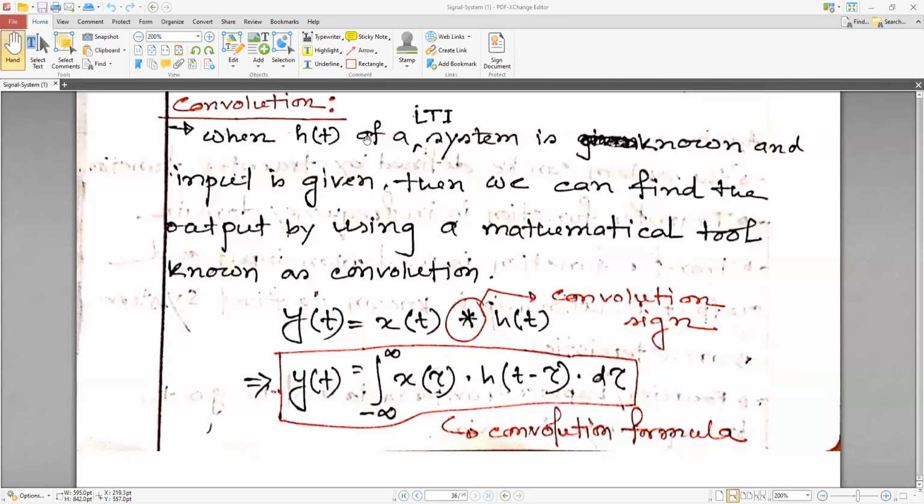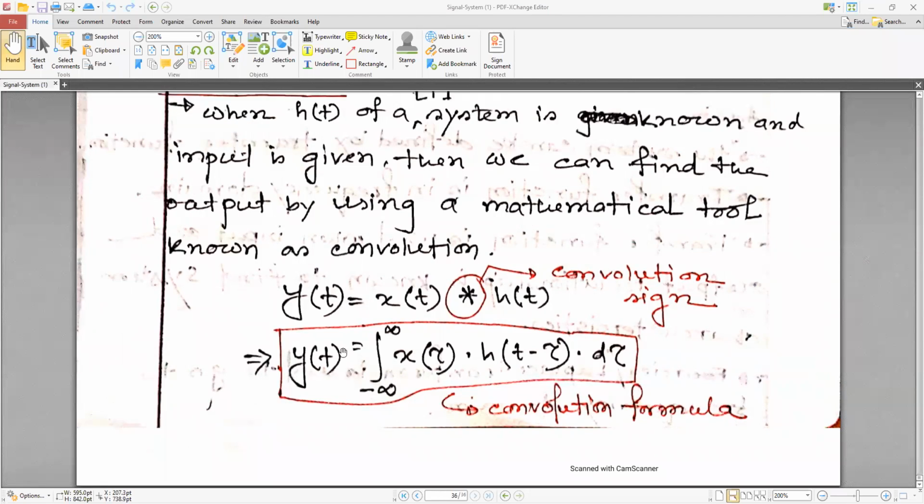When h(t) of a linear time invariant system is known and the input is given, we can find the output by using the convolution. y(t) is equal to x(t) convolved with h(t). So y(t) is equal to the integral from minus infinity to infinity of x(tau) h(t minus tau) d tau. This is the convolution formula.